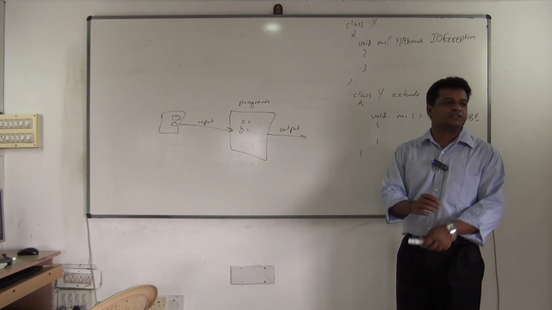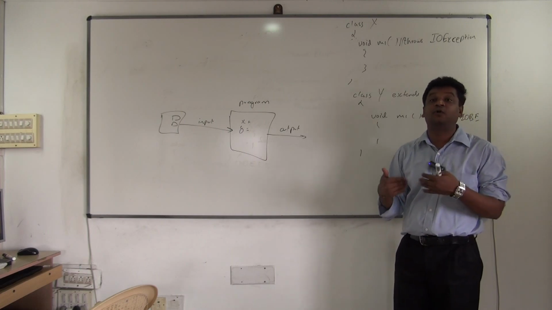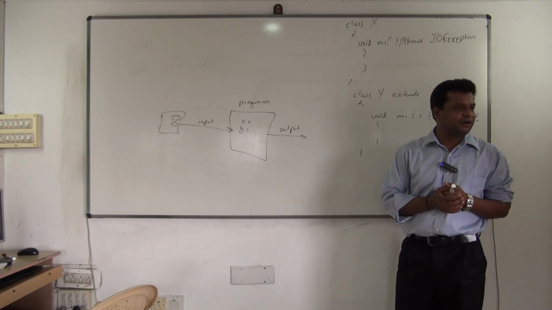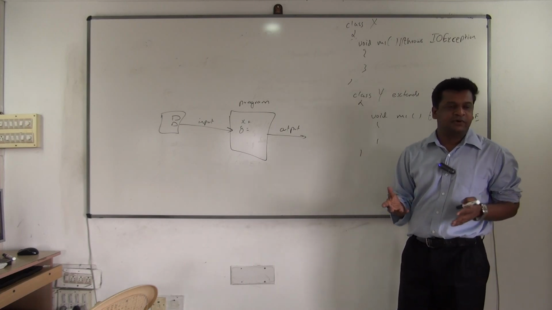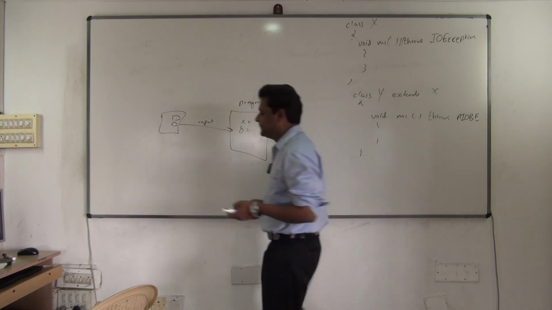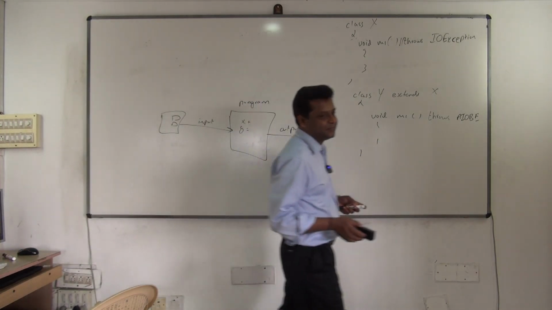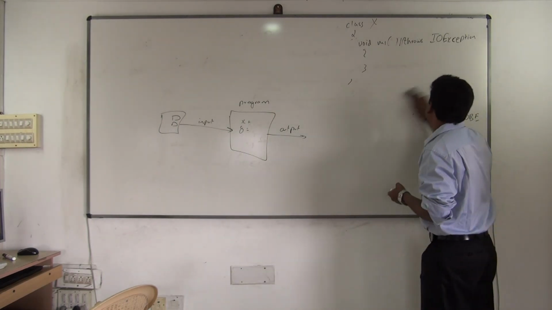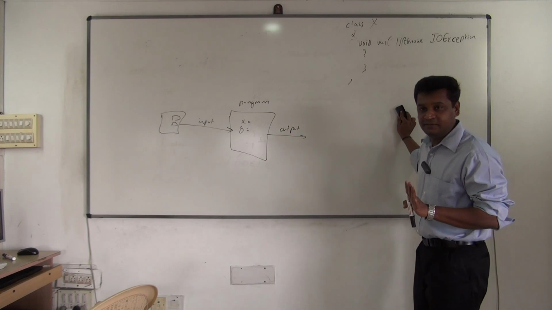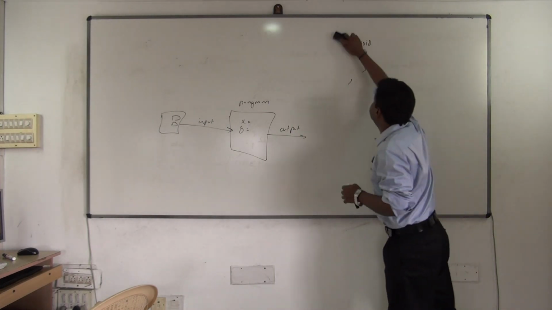So let us see what support is given by Java for doing all these operations. Till now we are only seeing output, output, output: System.out.println. Now we will see how to do the input also. That was what you were waiting for so long. Yes or no? We will complete that also. So almost all of Java is getting over now. The language is getting over, the library will continue.